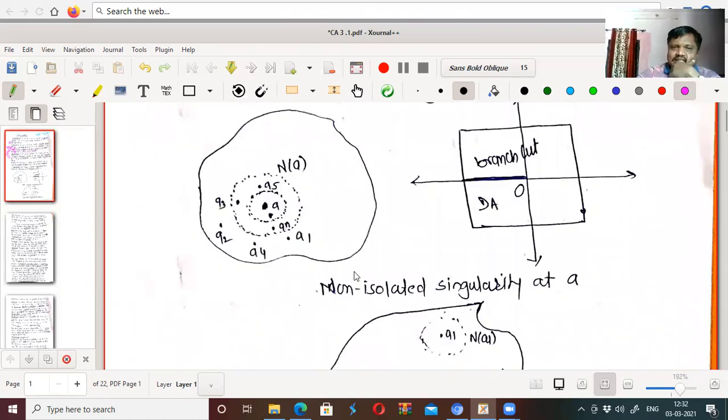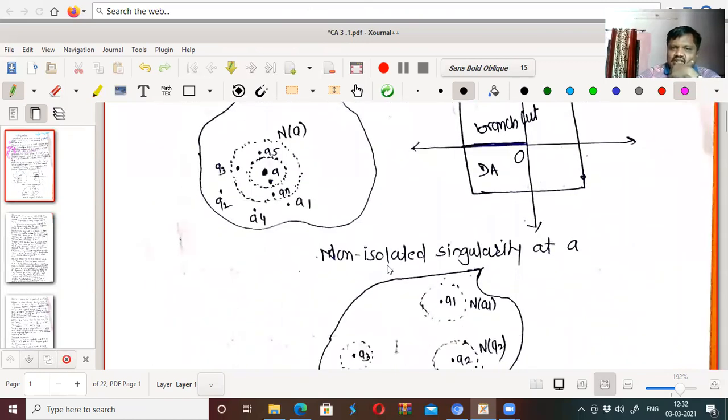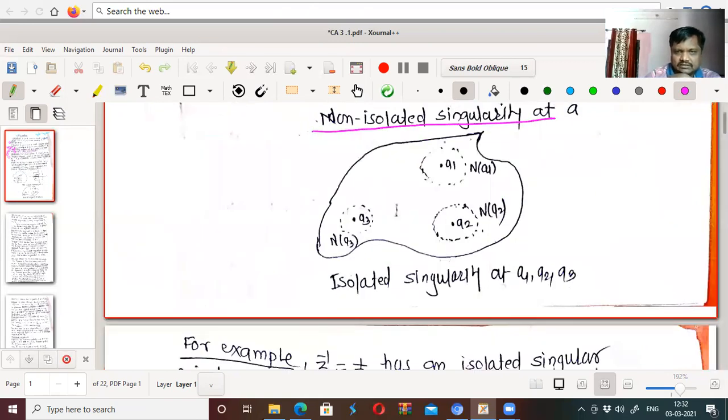So these are the two diagrams of non-isolated singularity. And this one is the isolated singularity. Now, suppose this is the domain D, and at A3 the function is not analytic. So A3 is the singularity.